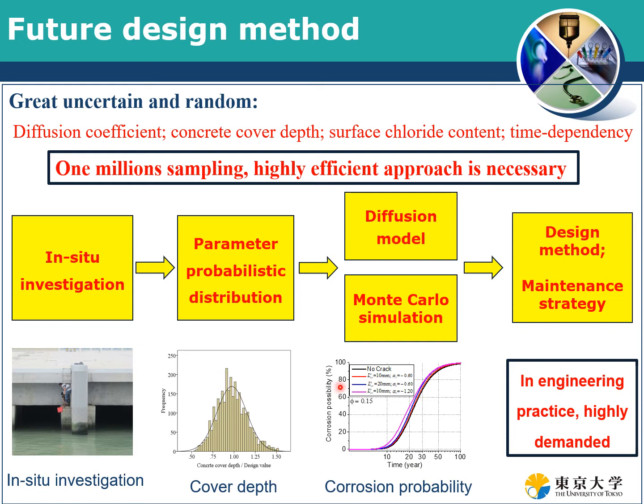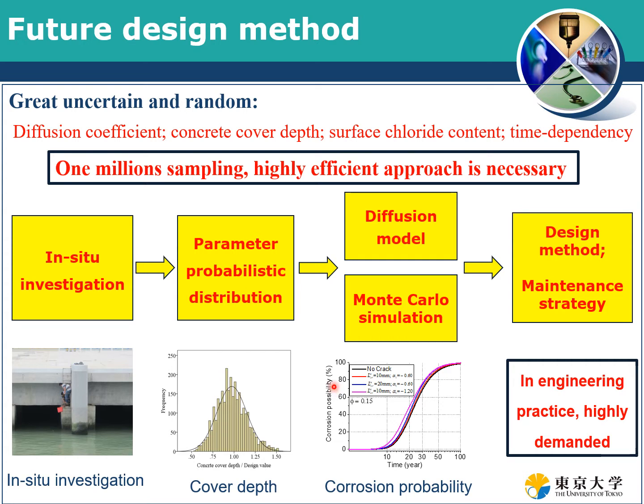For example, we can choose the concrete mixture, or what's the water-binder ratio, what kind of admixtures you want to use, how thick the concrete cover depth is, something like these things. Generally, this method is very easily understood.